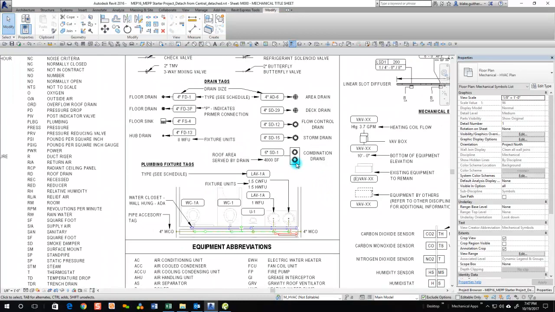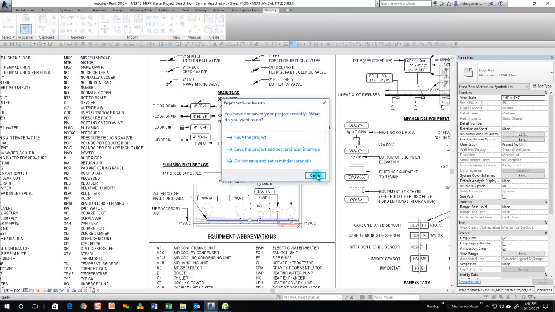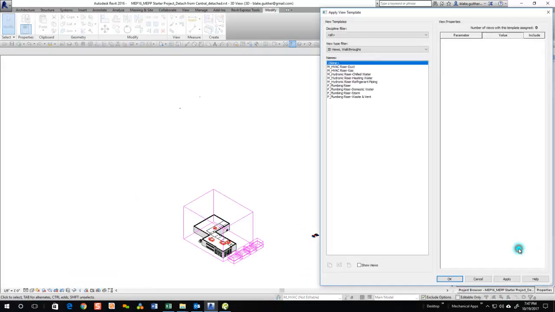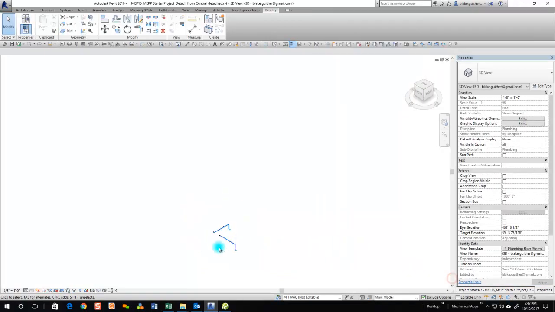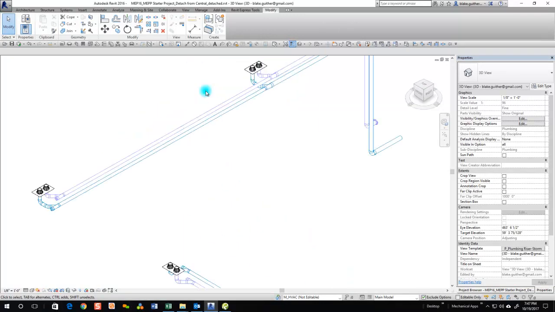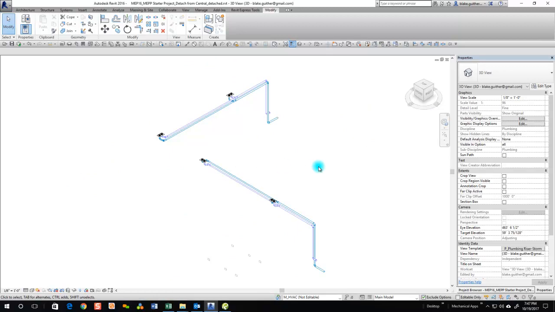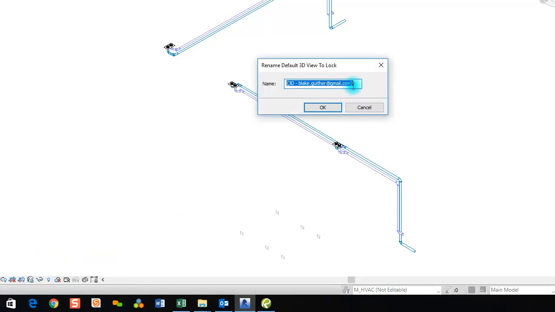Let's look at a couple different examples. So maybe we're going to work on a storm riser diagram. Let's create a new 3D view, and let's apply a view template. So here's the sample project, storm riser diagram. We've talked about this plan already quite a bit, so I won't dwell on it. But essentially we can save the orientation and lock the view.